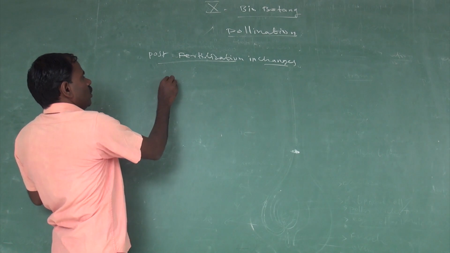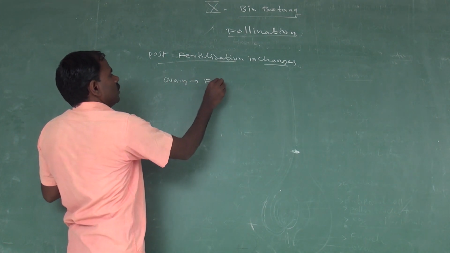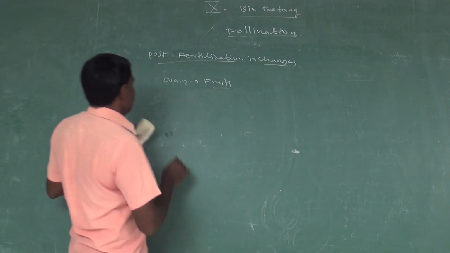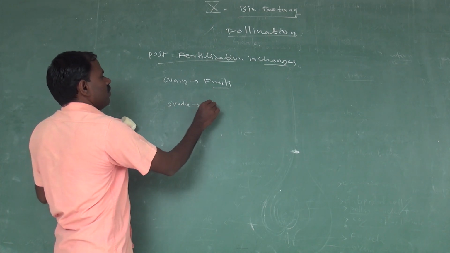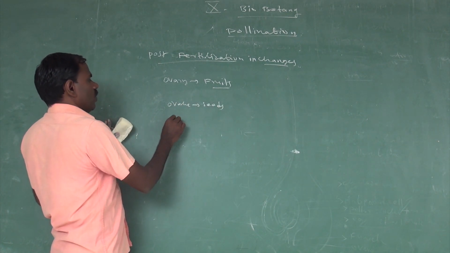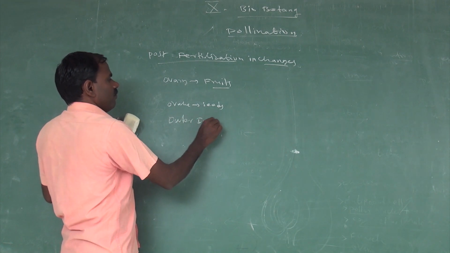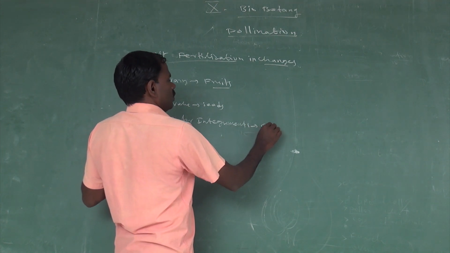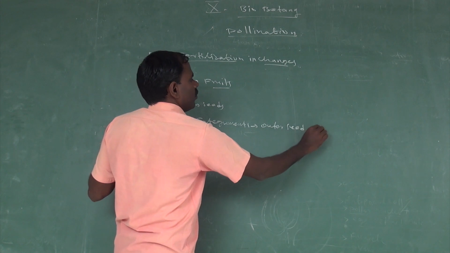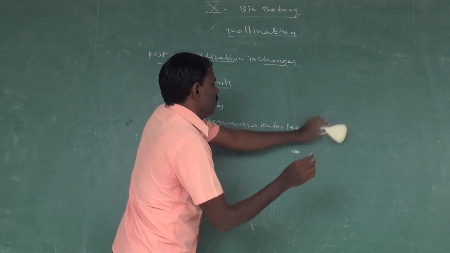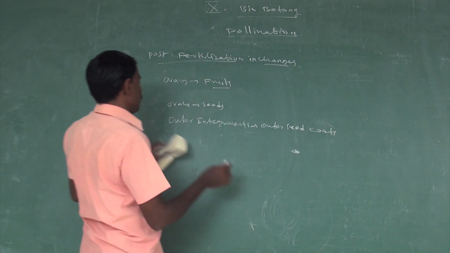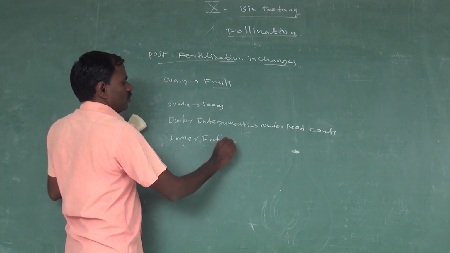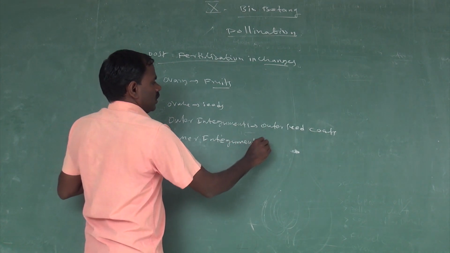First, the ovary develops into the fruit. The ovule develops into the seed. The outer integuments develop into the outer seed coat, and the inner integuments develop into the inner seed coat.